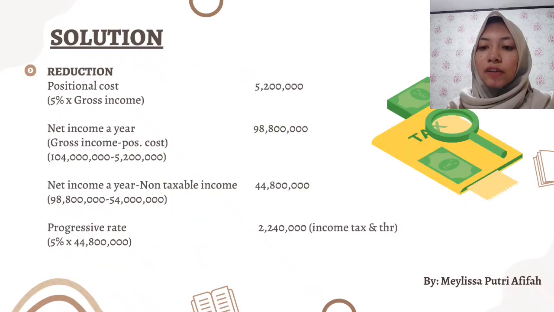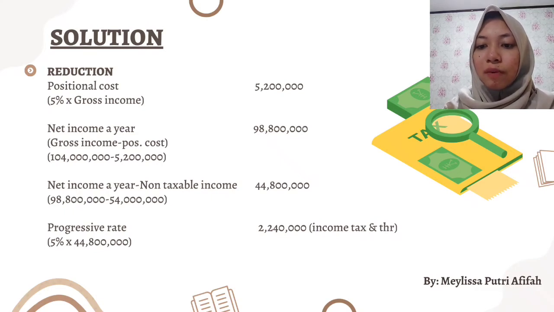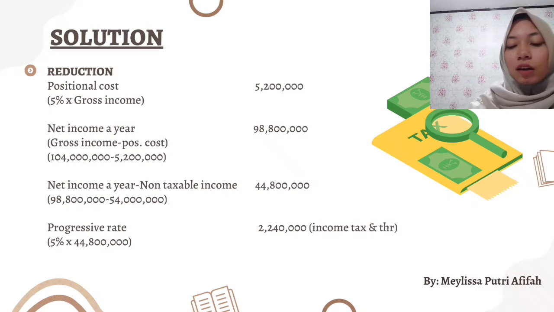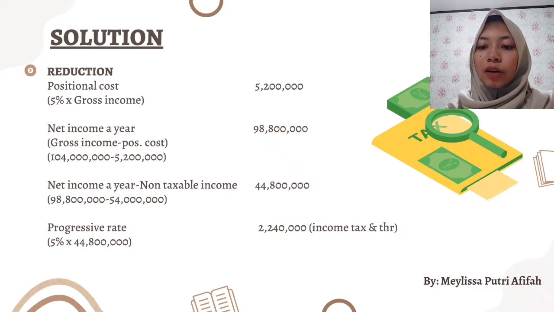Reduction. The first step is we calculate the positional cost. We get positional cost from 5% multiplied by gross income. So it is 5% multiplied by 104 million rupiah. So our positional cost is 5,200,000 rupiah. Net income a year we get from gross income minus positional cost. And the total is 98,800,000 rupiah.